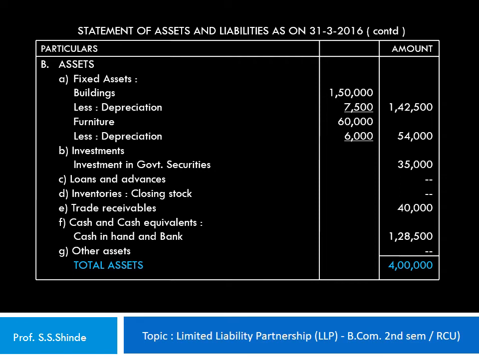So this is how the statement of assets and liabilities as on a particular date is prepared and proved that the total assets are equal to the total liabilities. This problem not only requires us to prepare the statement of income and expenditure and the statement of assets and liabilities, but also to comment on the profitability of the organization and suggest ways and means to improve the same. So let's write up the comments over here.